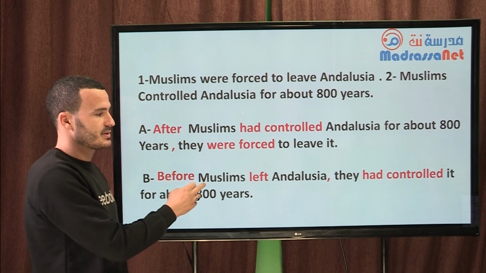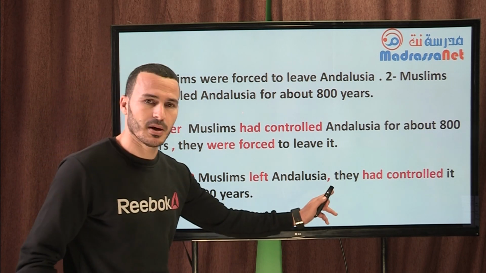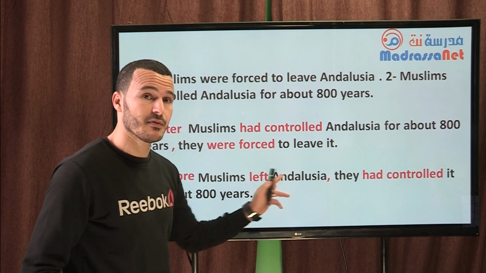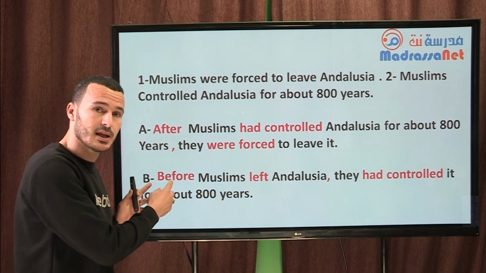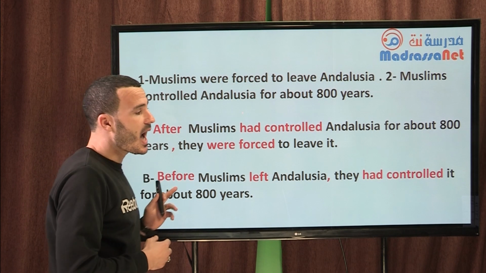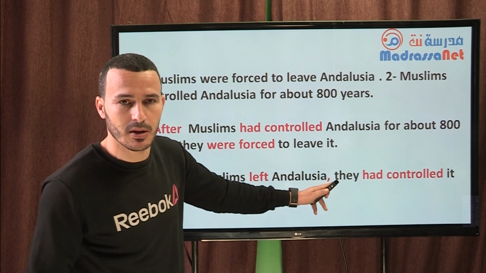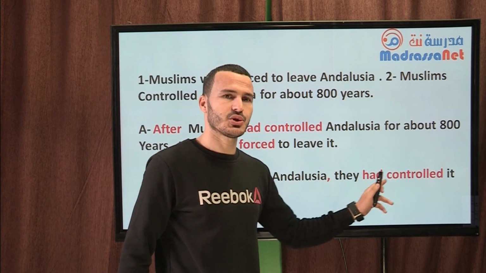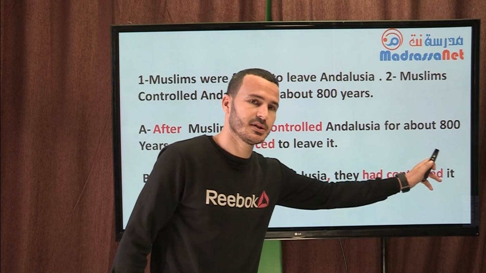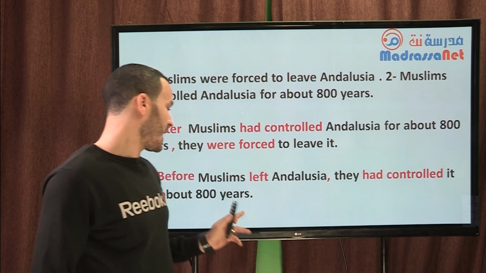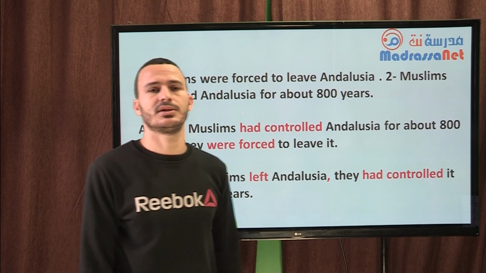Then, the opposite of after. Before Muslims left Andalusia, comma. Pay attention, students, whenever I use a conjunction in the beginning of a sentence, I should use a comma in the middle. They had controlled, again past perfect, they had controlled it, we mean Andalusia, for about 800 years.